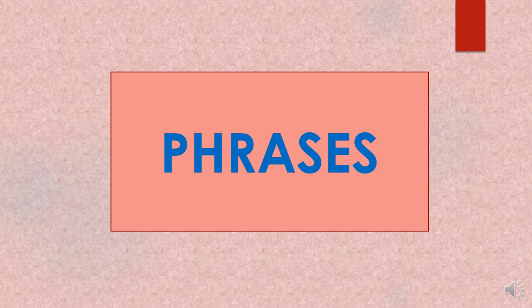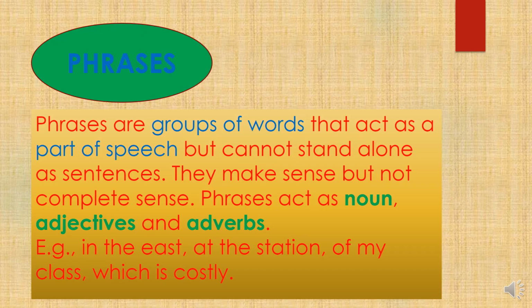So phrases, our second video, is based on the second topic of the chapter. So what is a phrase? What are phrases? Phrases are groups of words that act as a part of speech but cannot stand alone as sentences. So, see the definition. Phrases are groups of words. Like sentences, phrases are also groups of words that act as a part of speech.